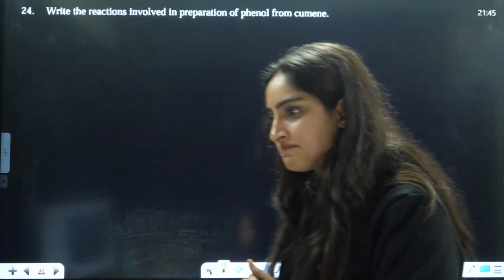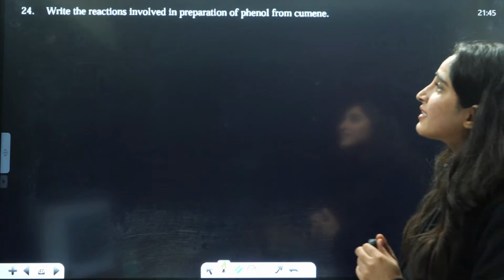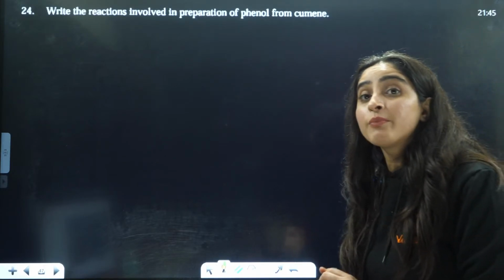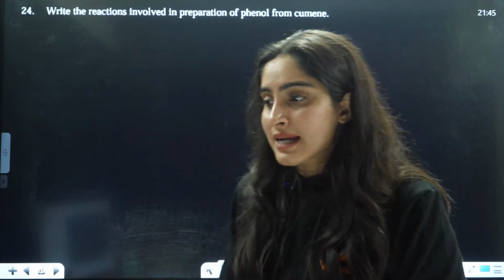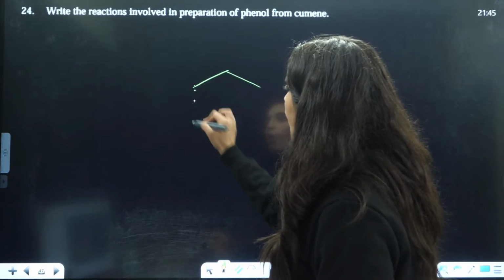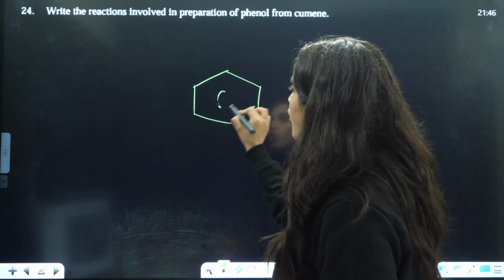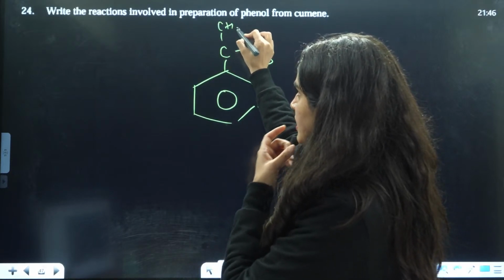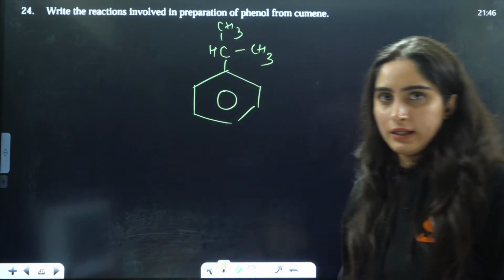Okay. Next is: write the reaction involved in the preparation of phenol from cumene. So it's a very important process, the cumene process. What is cumene? Cumene is when on the benzene you have isopropyl, that means you have CH3, CH3. This is called cumene.